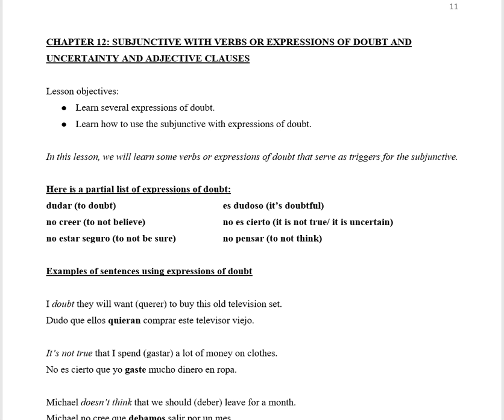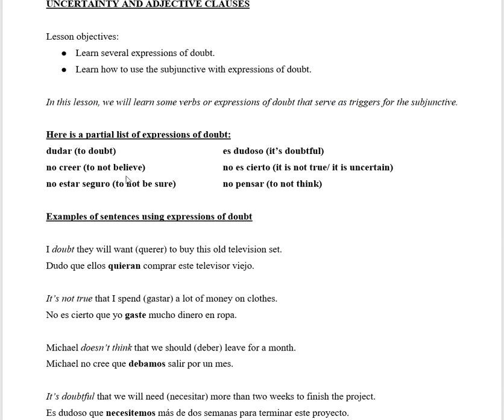Hello. In this lesson, we're going to cover the subjunctive with verbs or expressions of doubt and uncertainty and adjective clauses. The lesson objectives are to learn several expressions of doubt and learn how to use these expressions of doubt with the subjunctive. We're going to learn some verbs or expressions of doubt that serve as triggers for the subjunctive.